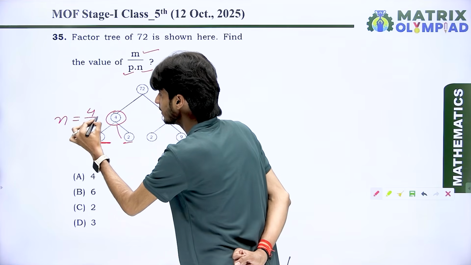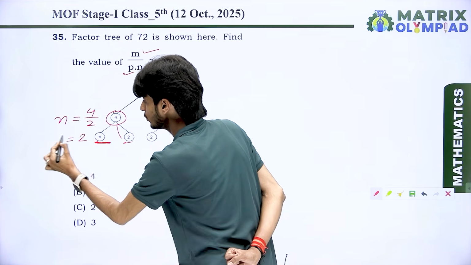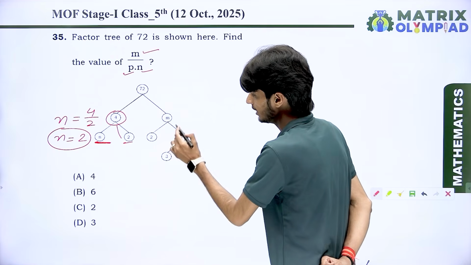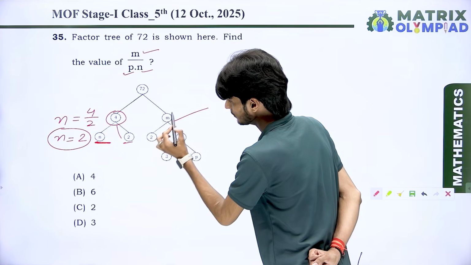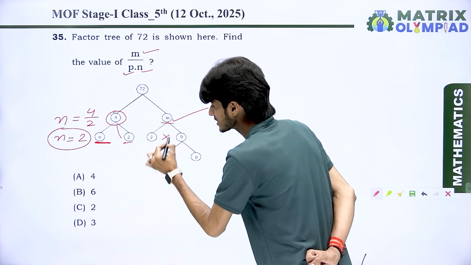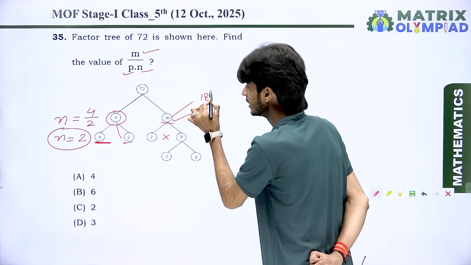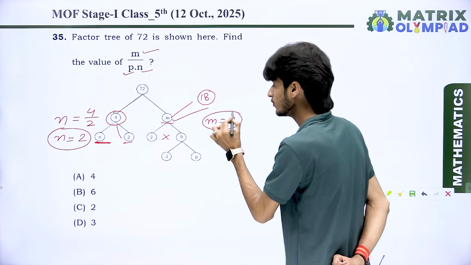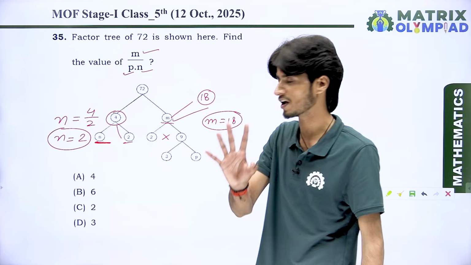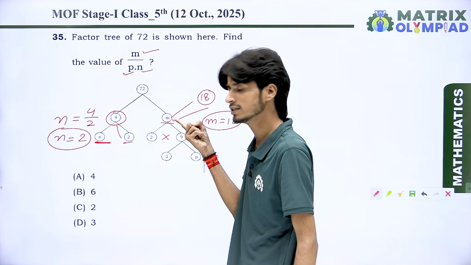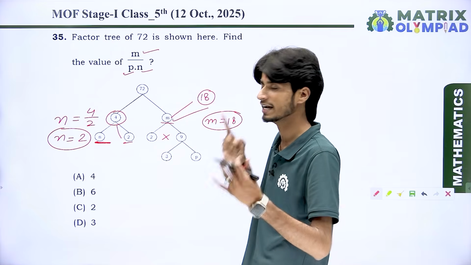So 4 divided by 2 is 2, and this is the value of n. And look here, m is made by 2 and 9 both. That means 2 9s are 18, so m equals 18. There is one more option for finding the value of m. Divide 72 by 4, then you get m, and it is also 18.